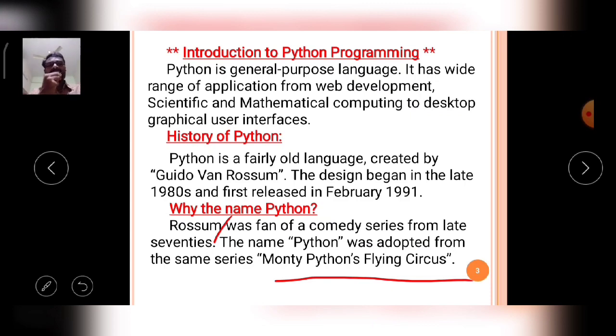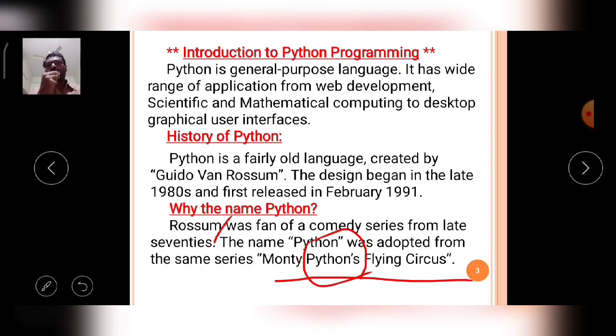So from that serial he gave the name Python to the language, but there is no specific concept behind giving this name to the language.